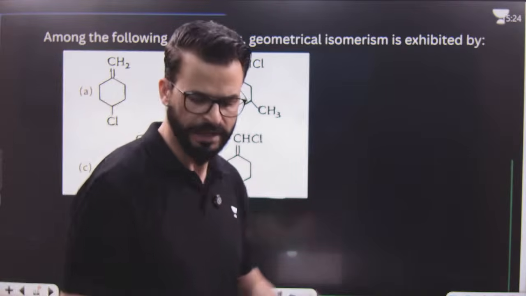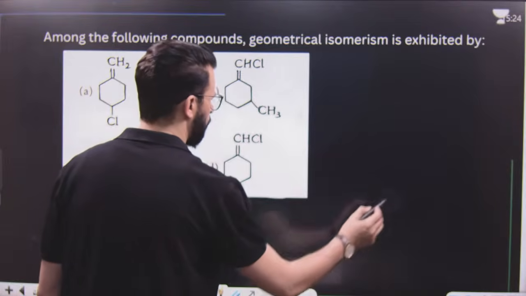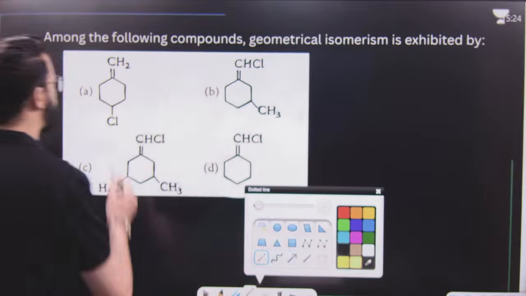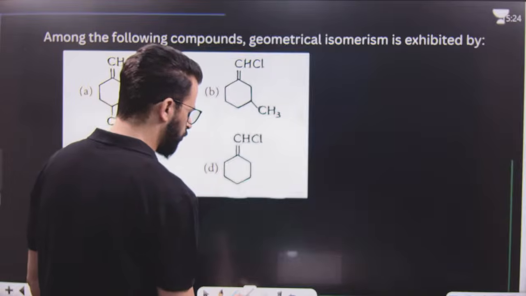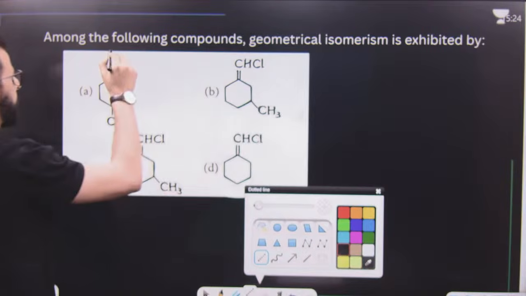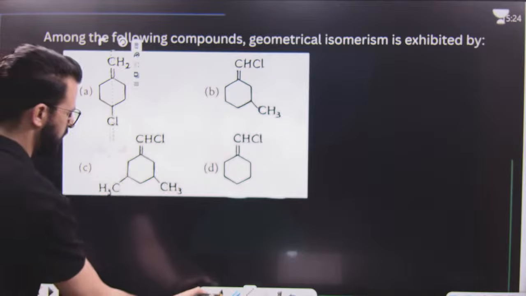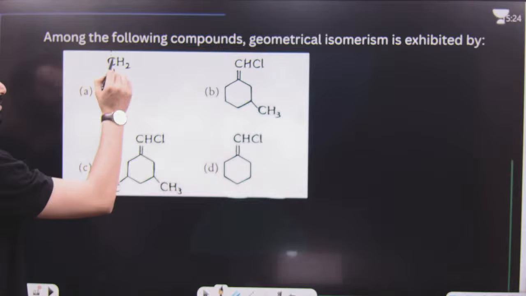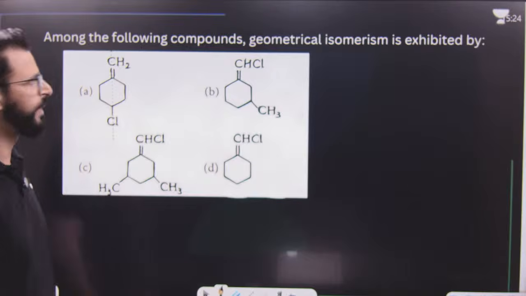Now tell me which one? And groups should be different with respect to each other. Have a look, dear students. When we talk about this carbon-carbon double bond, if we divide this molecule into 2 equal halves, then across the carbon-carbon double bond there is restricted, hindered rotation, but here this C has 2 similar groups. Similarly, this C has 2 similar groups. That means this cannot show geometrical isomerism.